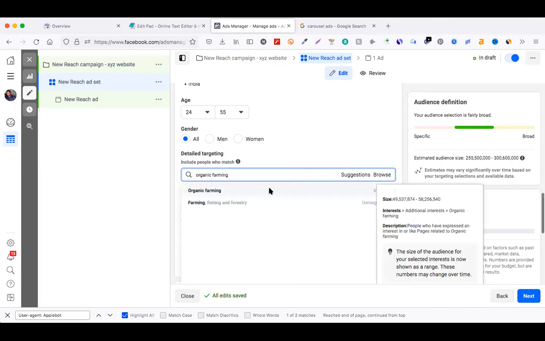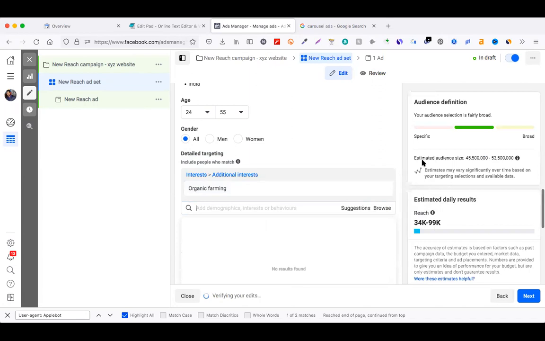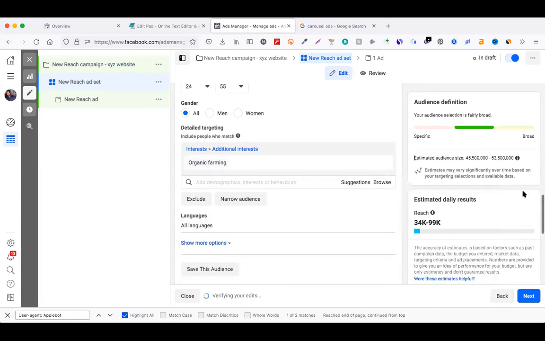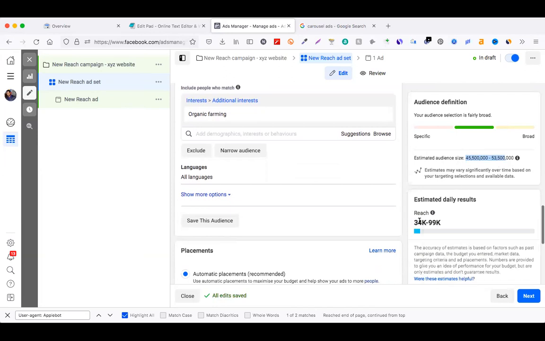As soon as you put any information over here, it starts showing a smaller reach. Why? Because Facebook plus Instagram have very limited information, first of all. But it is showing the estimated audience size, and out of it, based on your budget, you could only reach 34,000 to 99,000 people.